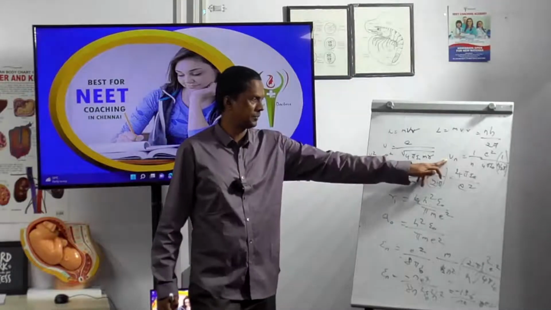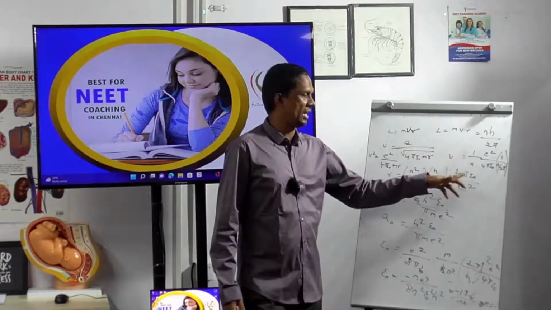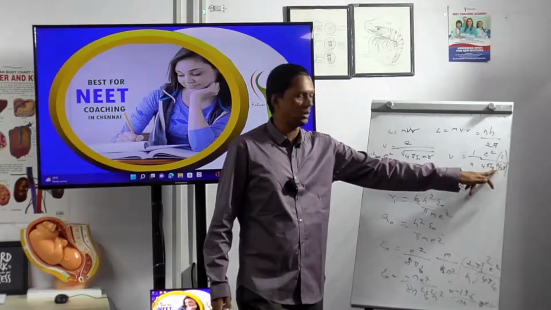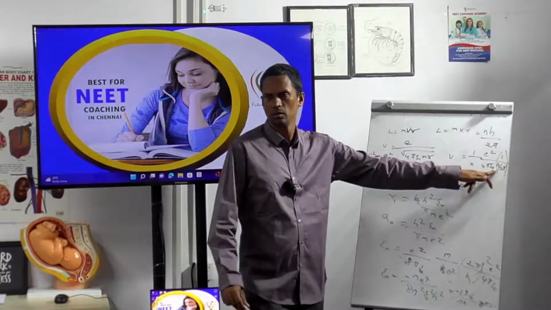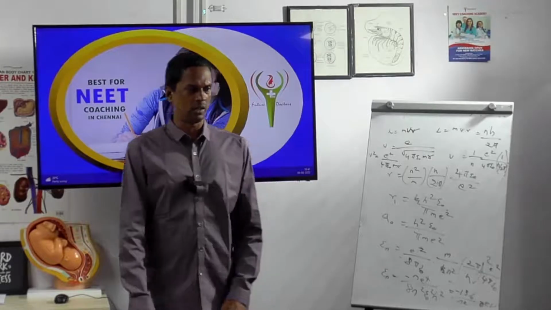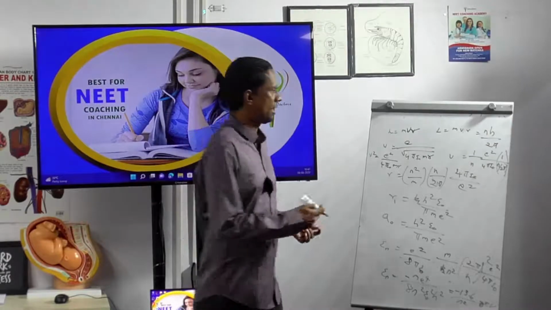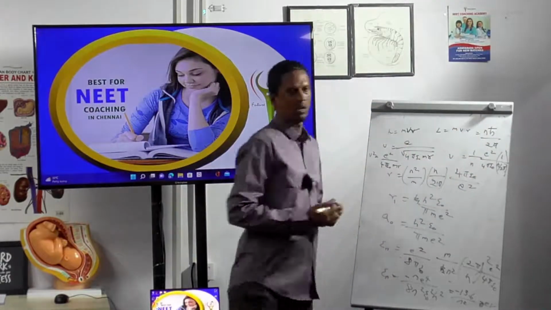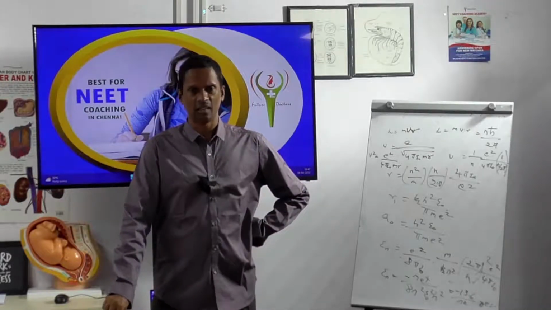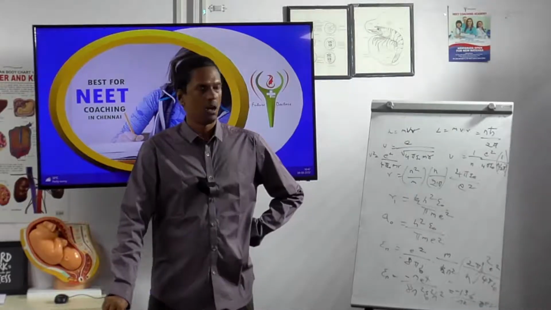Now, V is equal to 1 by n, E square divided by 4 pi epsilon 0, 1 by h by 2 pi. What is h here? It is Planck's constant. It's not actually h itself, it is entirely different. It's not h bar. It's h dagger, which is Planck's constant.